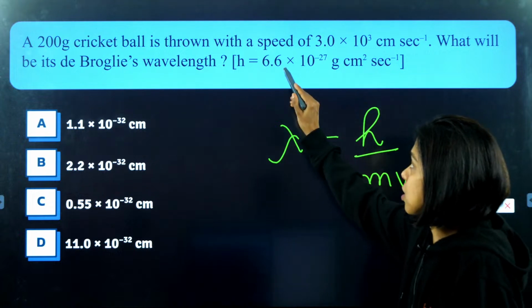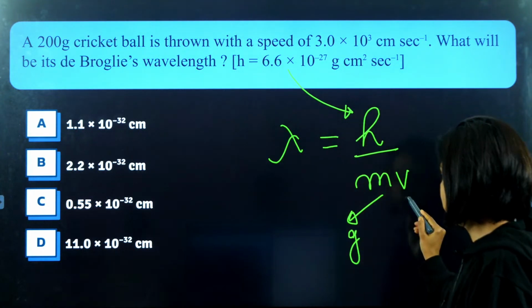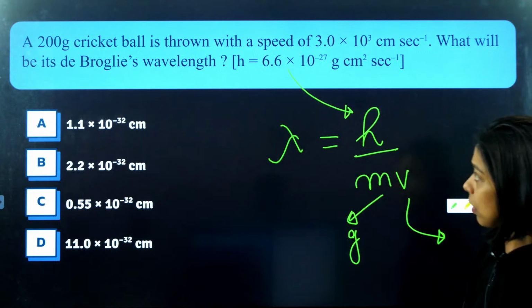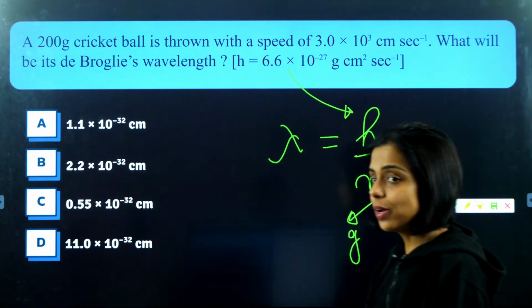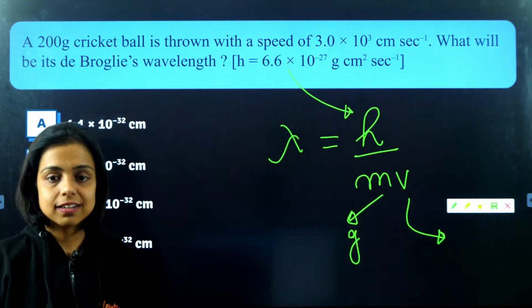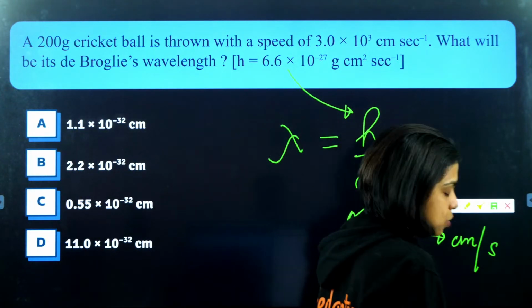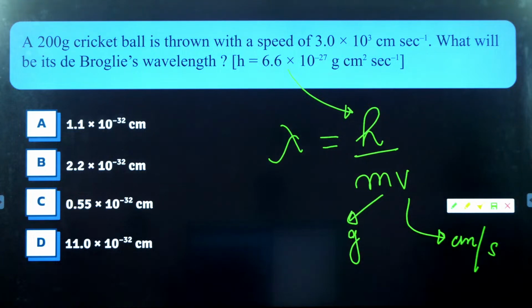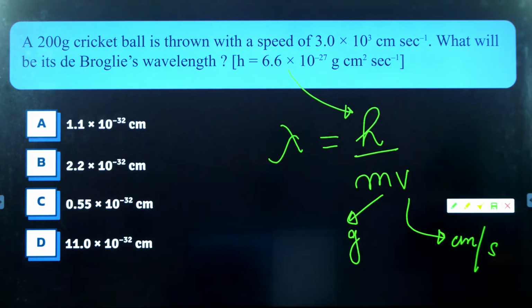Planck's constant value is given to you. Mass you can use in grams in the CGS system. Velocity is also given to you in centimeters per second. So use these values and let me know the wavelength associated with that cricket ball. Quickly, let's see how many of you can give me the right answer, guys. Solve, be quick.